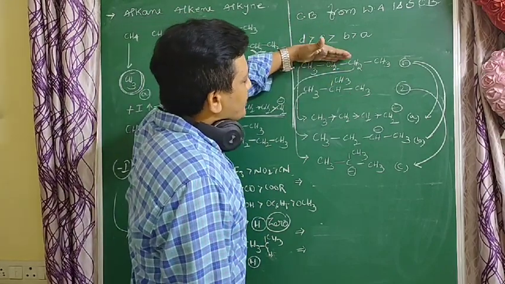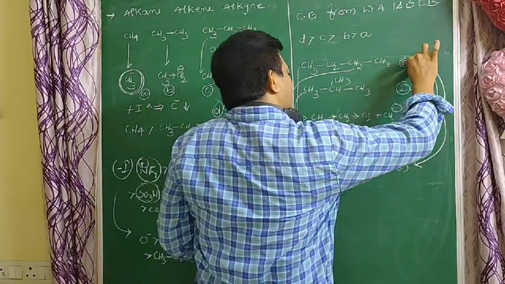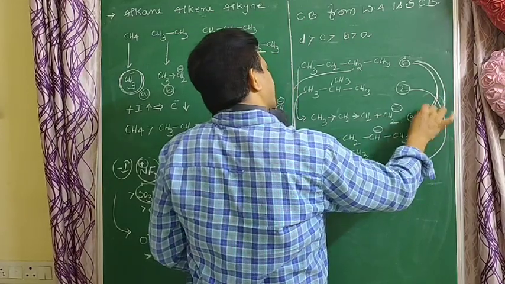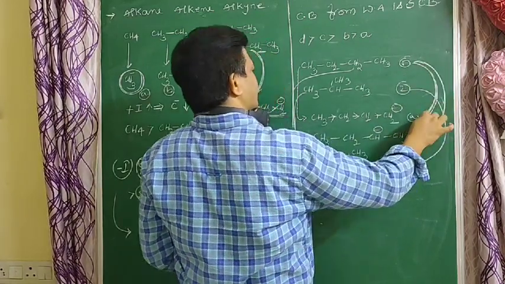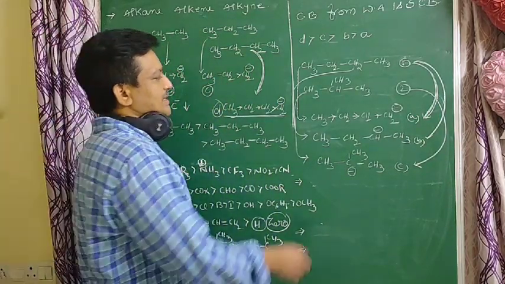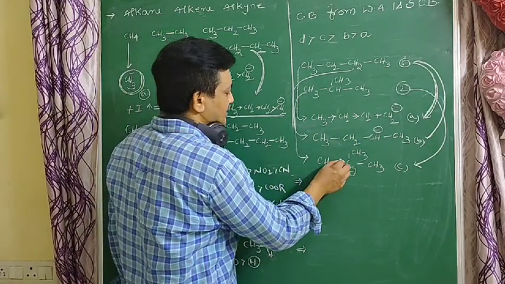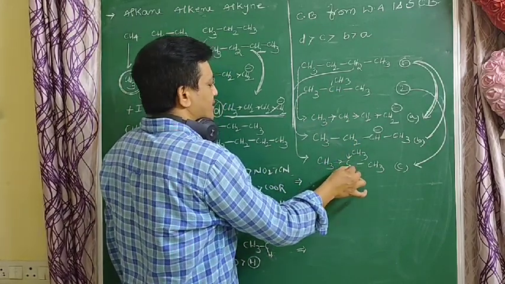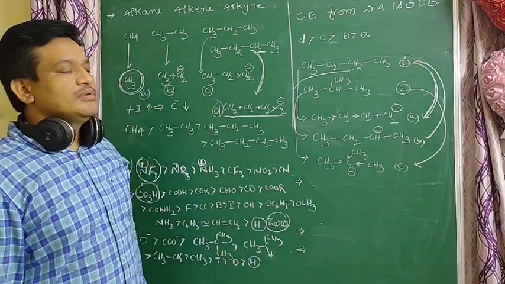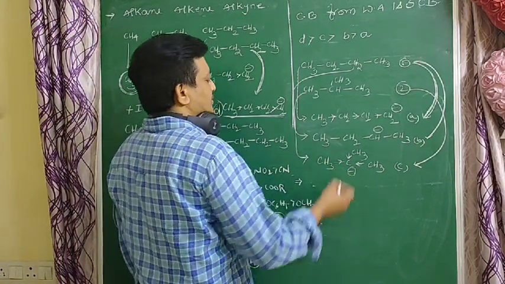So here two possibilities are there. One converts to A, that is more acidic. In this way more acidic, in this way more acidic. So this is the least acidic. Why? Because here the carbanion is least stable. Why? Because here alkyl groups donate electrons to this carbon. So this is the least stable.